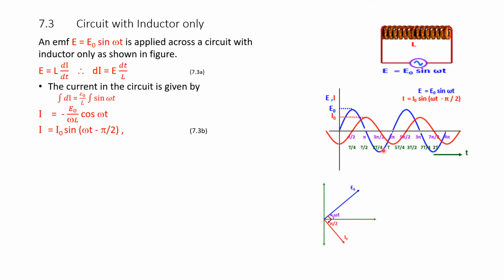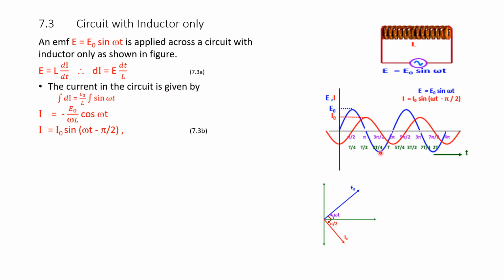This is one complete cycle. So the voltage starts at 0, reaches maximum E naught, then falls down to 0 at 180 degrees or pi, then reaches negative maximum at 270 degrees or 3 pi by 2, and then again at 2 pi it becomes 0.